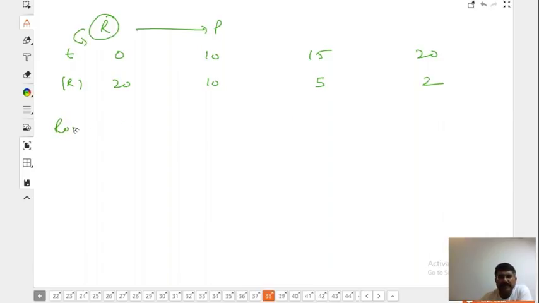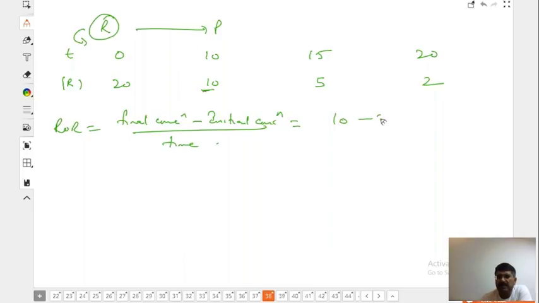You want to calculate the rate of reaction. So what is rate of reaction? It is final concentration minus initial concentration by time. Yes beta, that will be the change. What is final? 10. What is initial? 20. I'm concentrating on this. By T, which is 10. It will be minus 10 by 10. Can rate of reaction be minus? No.